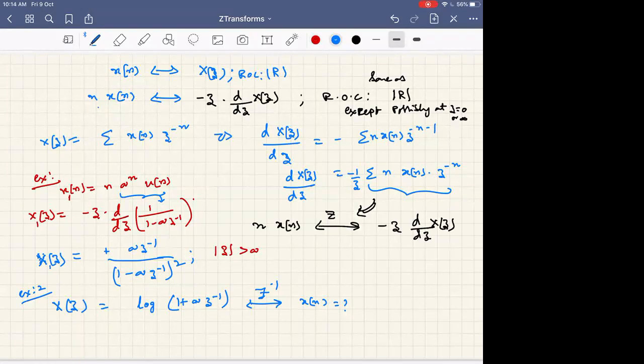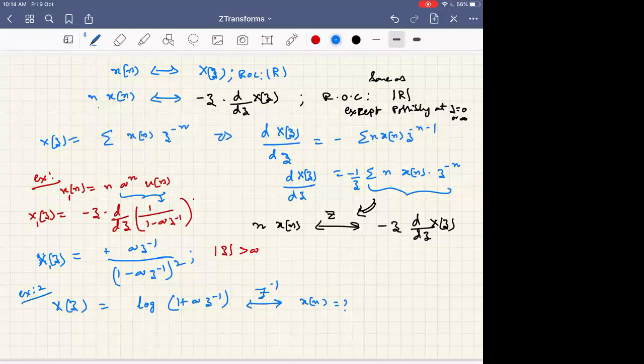What kind of sequence? n into a power n u of n. Causal sequence or non-causal sequence? Causal, sir. Yeah, it's a causal sequence.